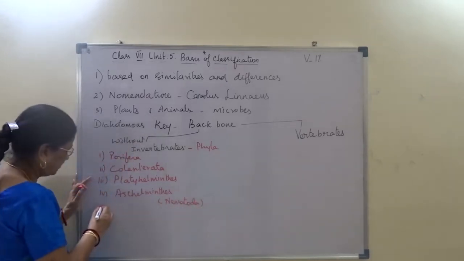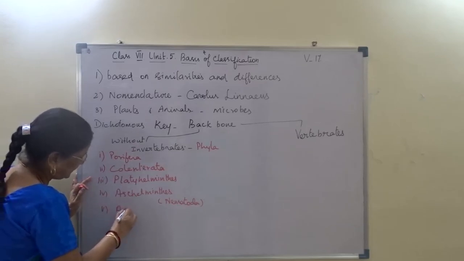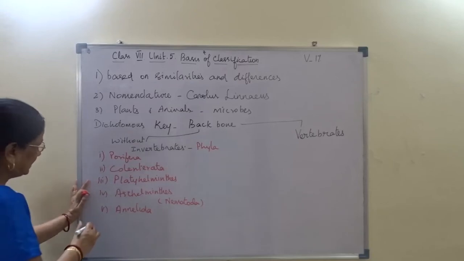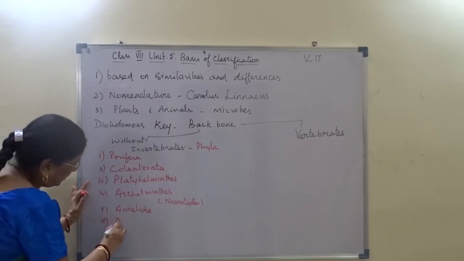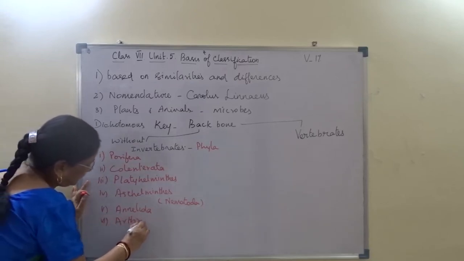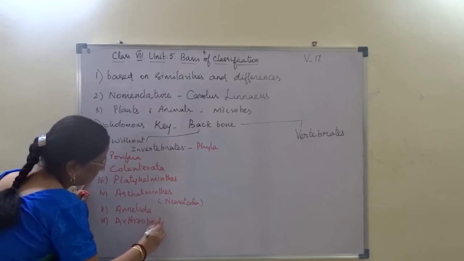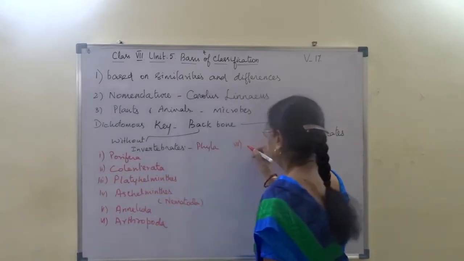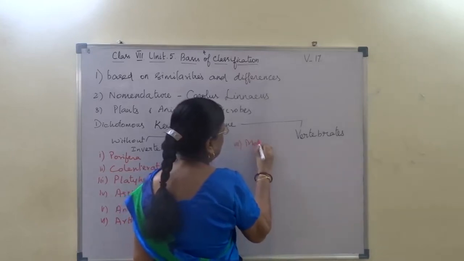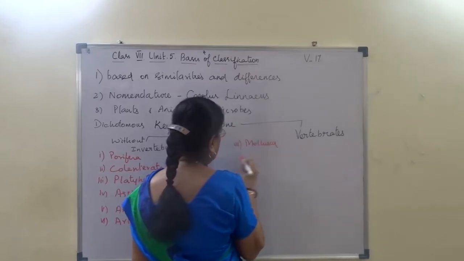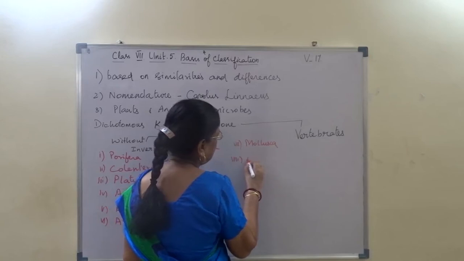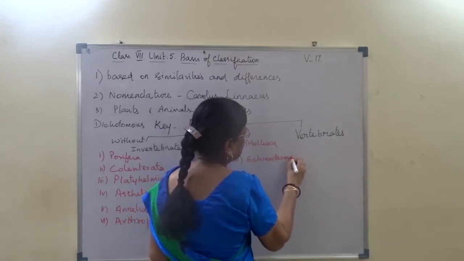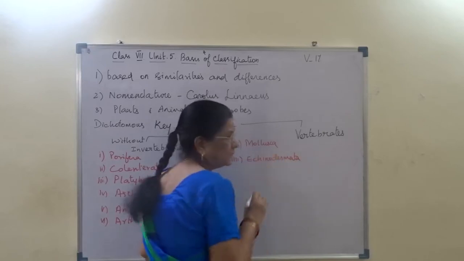Then phylum Annelida, phylum Arthropoda, then phylum Mollusca, seventh phylum Mollusca, and the last invertebrate phylum Echinodermata.